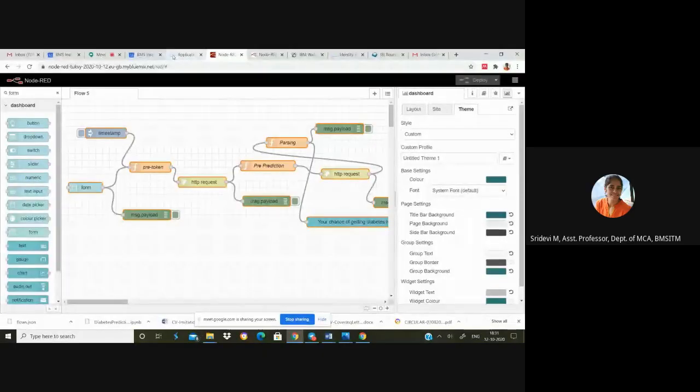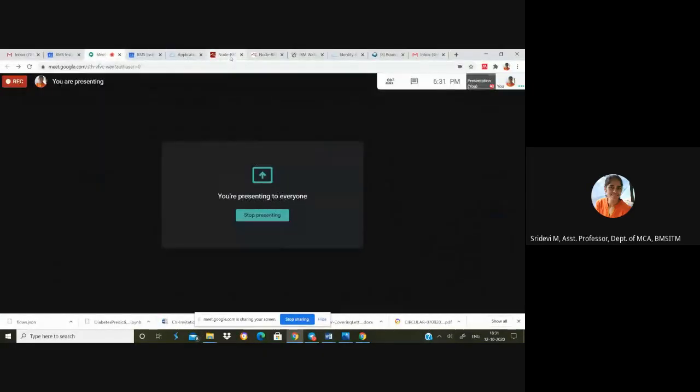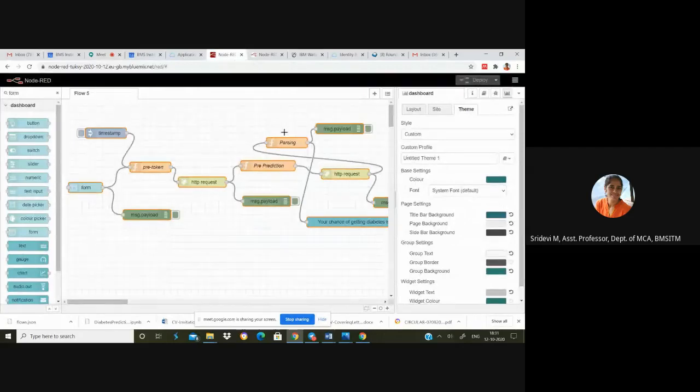Now I'm going to share my screen in order to demonstrate the project that I have built. This is the flow we have used in order to make the UI and make the predictions by associating this with the Auto AI experiment.